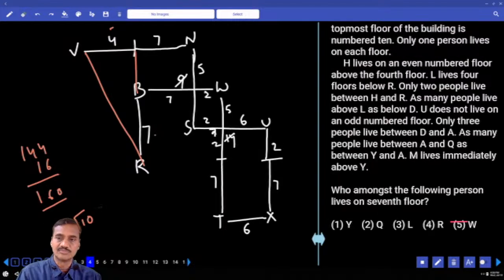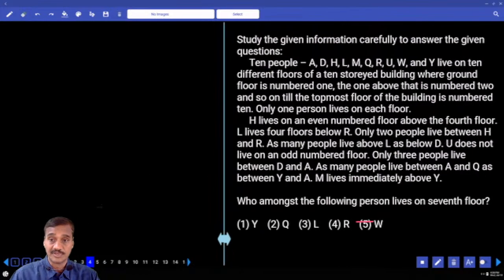The next one, question number 4 onwards. Now in questions 4 to 8, how many persons are there? 10 people are there, and they are living on 10 different floors. No parameter is added to this one. As no parameter is added, it comes under which category here? First priority. I'm going to start with it first, with 10 persons.